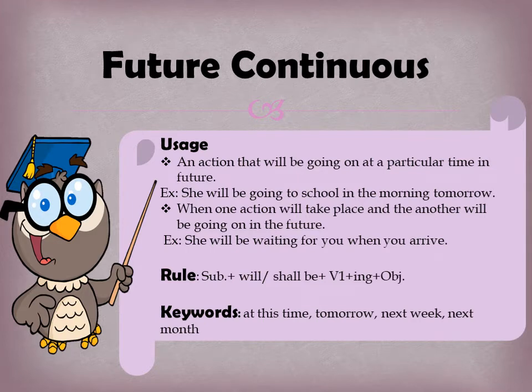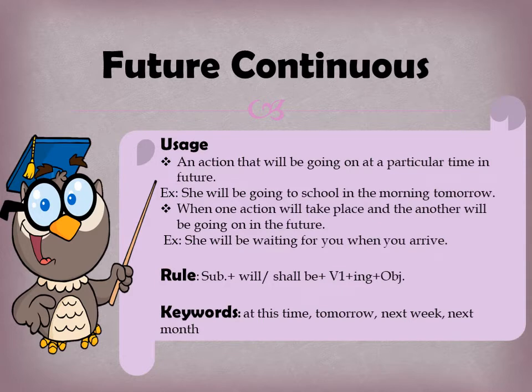The rule is subject plus will or shall be plus V1 plus ing plus object. This is the affirmative rule. The negative rule is subject plus will or shall plus not be plus V1 plus ing plus object. Like, she will not be going to school in the morning tomorrow.